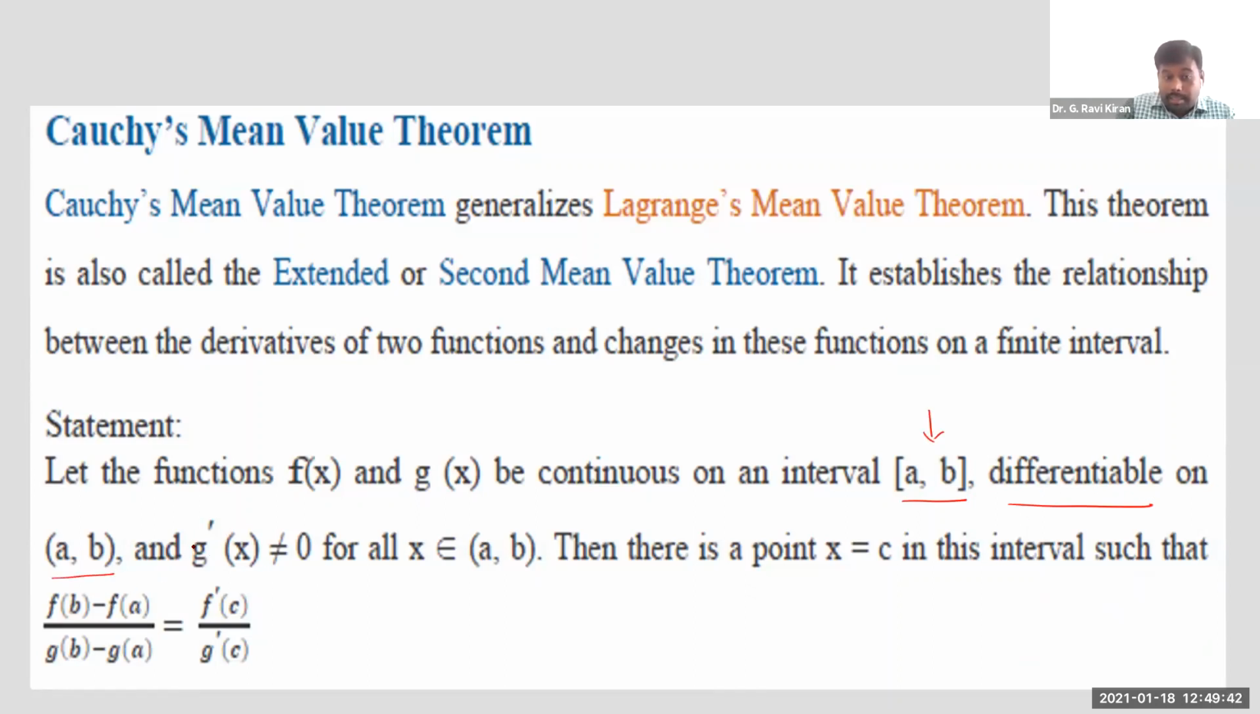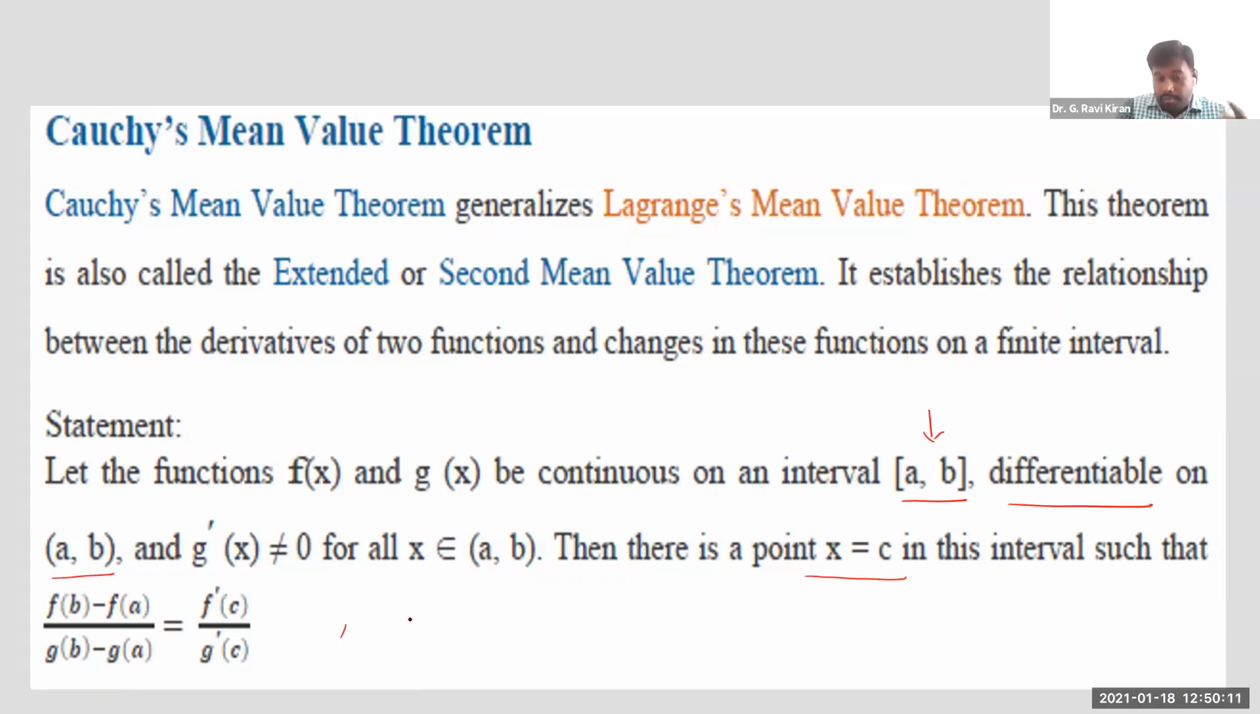Moreover, g dash must not be equal to 0 for all x belonging to this open interval a comma b. Then, if these conditions are satisfied for both the functions, Cauchy's mean value theorem says there exists at least a point c again in the open interval a comma b such that f dash of c divided by g dash of c is equal to f of b minus f of a divided by g of b minus g of a. See how Lagrange's mean value theorem is extended here.